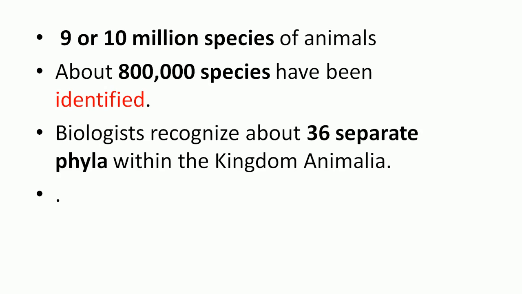What is the status of kingdom Animalia in the environment? In nature, about 9 to 10 million species of animals are found. Out of these, 8 lakh species have been identified till today, and most of the species, about 2 million, are unidentified till today. At present, biologists recognize about 36 phyla within the animal kingdom. These 36 phyla are very important to us.